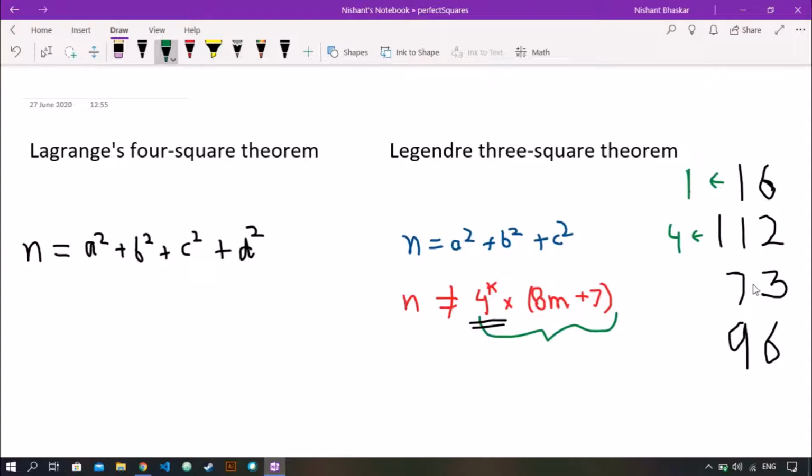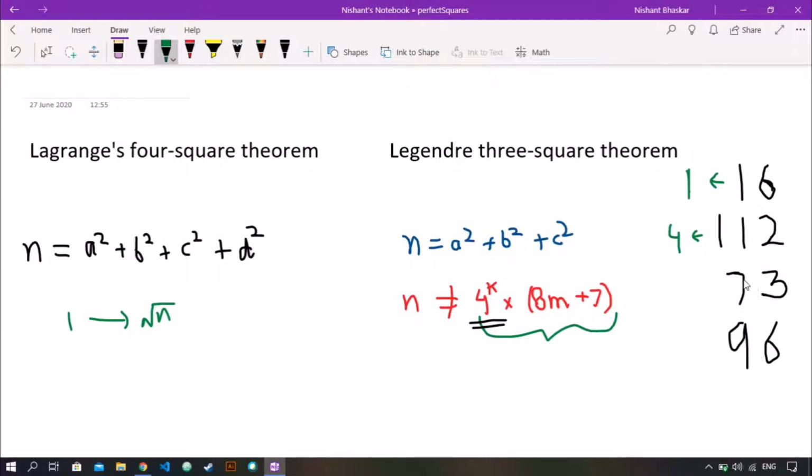So the answer can be 2 or 3 only. So now to check if it is a sum of 2 perfect squares or 3 perfect squares, how do we do that? We simply iterate from 1 up to square root of n, and we check each time if n minus the square of any integer between this is a perfect square or not.